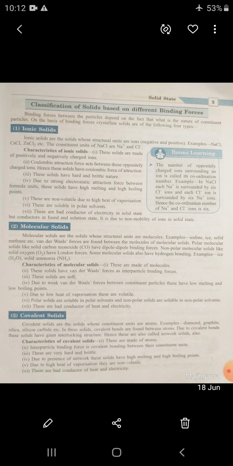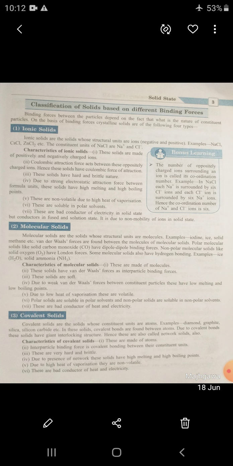Second, molecular solid. Molecular solids are the solids whose structural units are molecules, not ions, not atoms. Examples: iodine, ice, solid methane, etc. Van der Waals forces are found between the molecules of molecular solids.